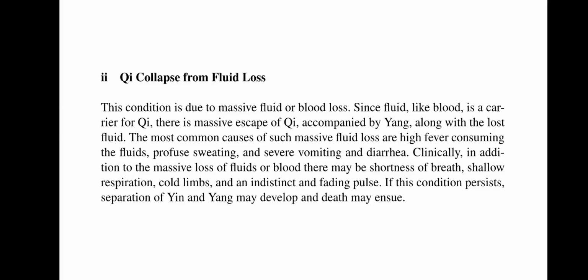Clinically, in addition to the massive loss of fluids or blood, there may be shortness of breath, shallow respiration, cold limbs, and an indistinct and fading pulse. If this condition persists, separation of yin and yang may develop and death may ensue.